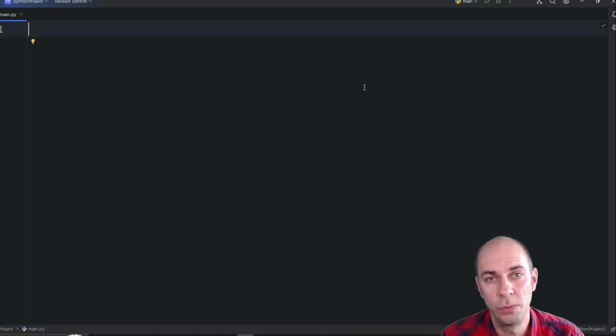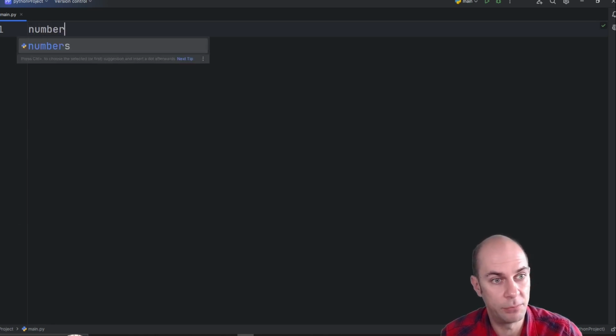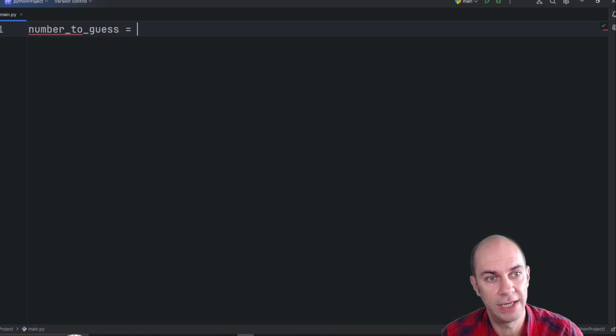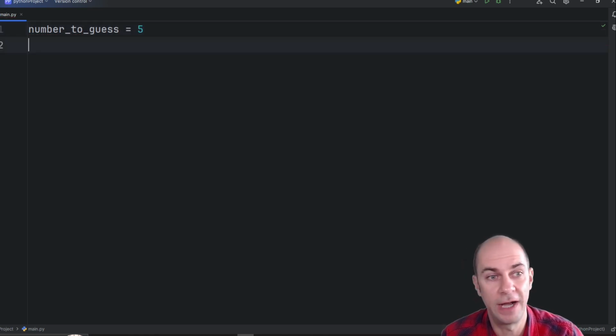Next, we're going to do pretty much the same thing, but we are going to use a number example because I want to show you how it's going to be slightly different when it's not a string, but it's a number. And also it's going to help us prepare for the number guessing game that we have to do a little bit later. So here we need to initialize two variables. The first one is the number to guess. Okay, let's say that the computer has the number 5 in mind.